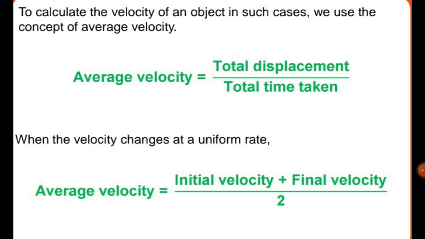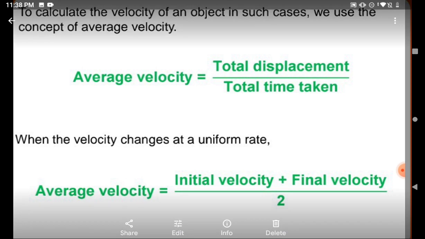So what is the difference between speed and velocity? Actually, speed depends upon total distance and velocity depends upon displacement. Similarly, speed is calculated by total distance divided by time taken, and velocity is measured by total displacement per unit time. So this is the main difference between velocity and speed. Velocity is calculated by displacement and speed is calculated by distance.